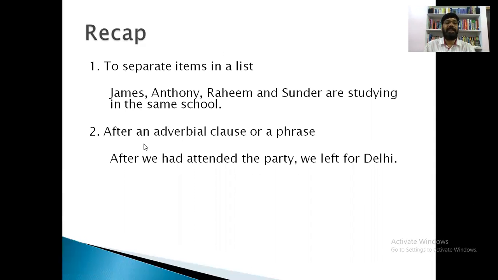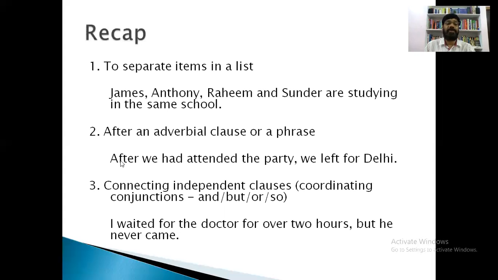What is the second use? After an adverbial clause or a phrase. After we had attended the party, for separating two clauses, we are using a comma here. And what is the third use? Connecting independent clauses. When we are connecting two independent clauses with coordinating conjunctions, before the coordinating conjunction we have to use a comma. I waited for the doctor for over 2 hours, comma, but he never came.